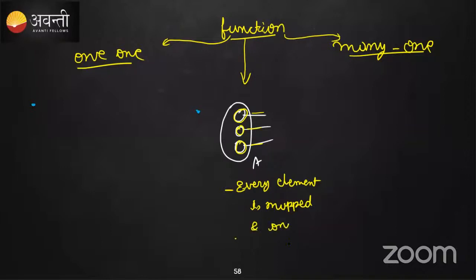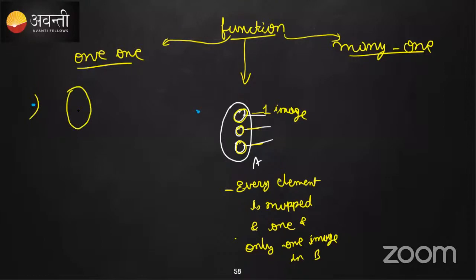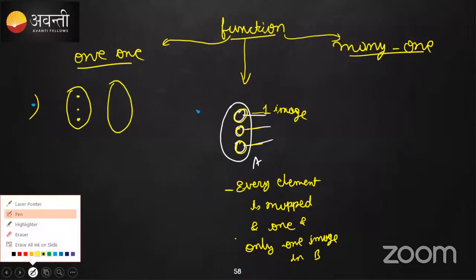One and only one image. It means no two elements like this should be there. So any function should have one image. In order to say any given function is one-one, it should have a unique image.